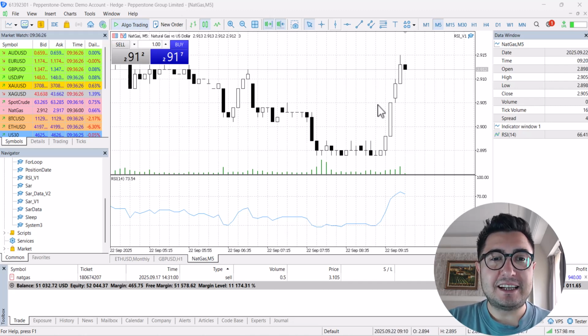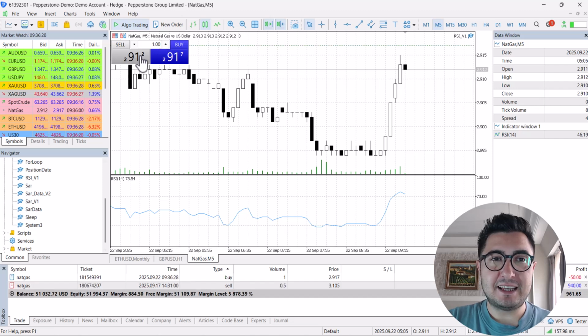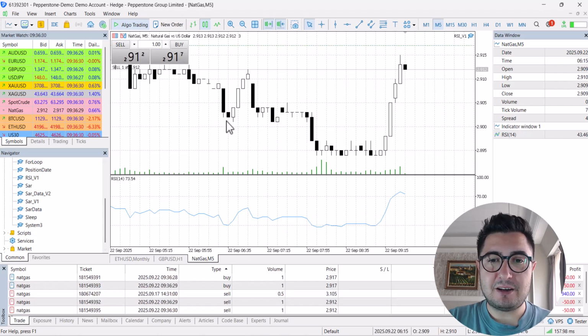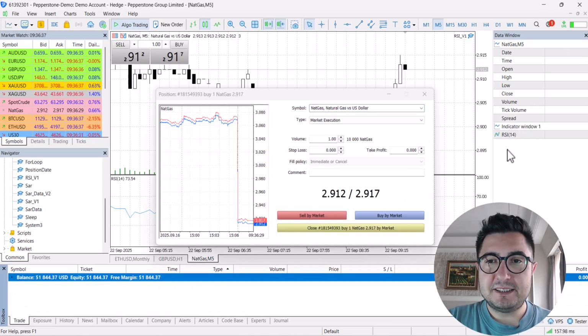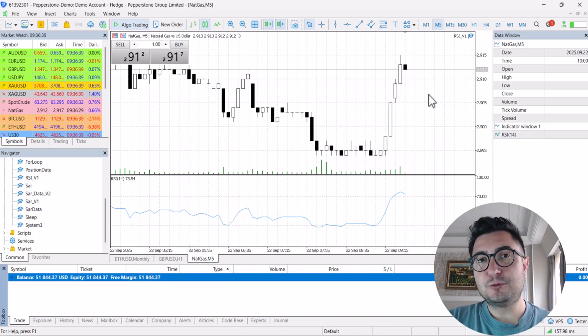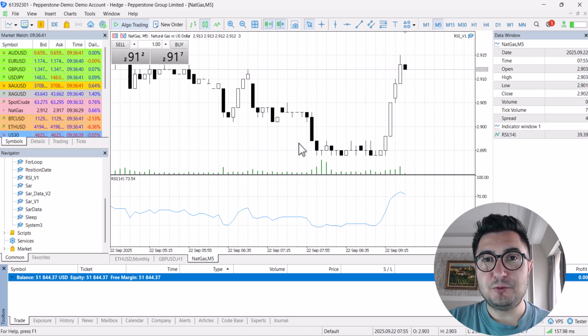So this is MetaTrader 5, where I can buy and sell when I do trades. For example, now I open a position on natural gas. So this is the manual way. I can also do exactly the same things by using MQL5, MetaQuotes' language. It will do these trades for us.